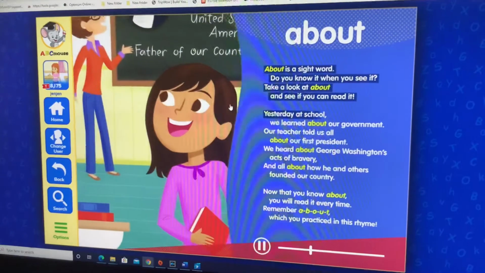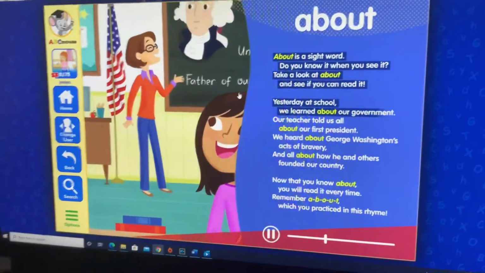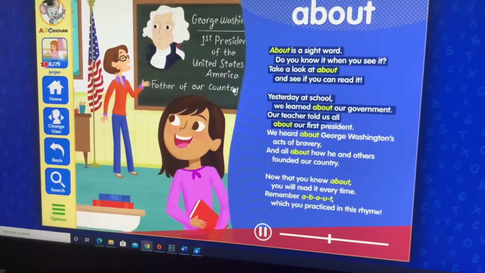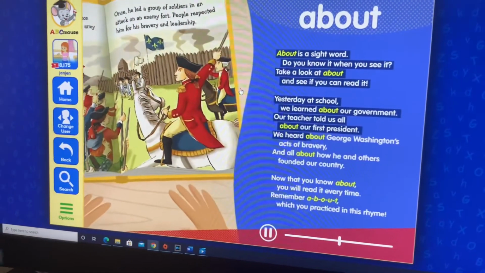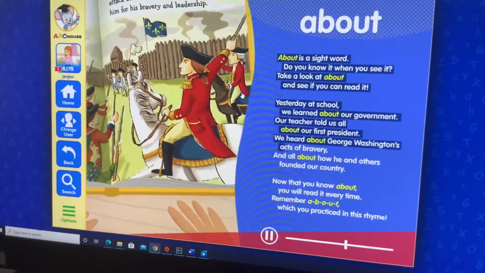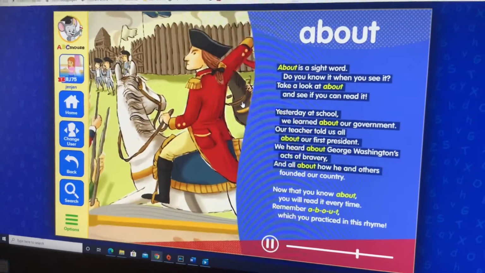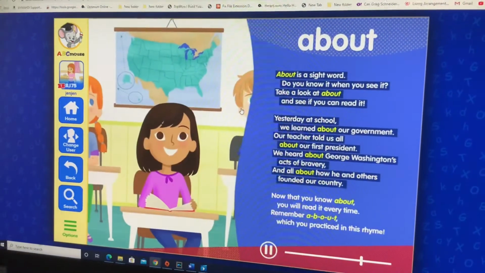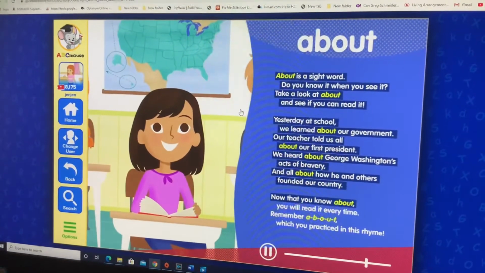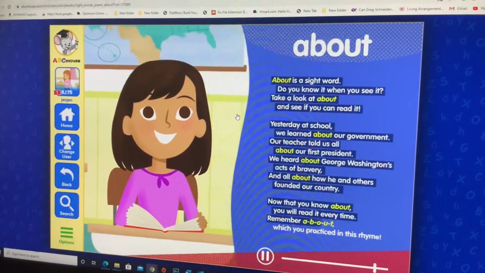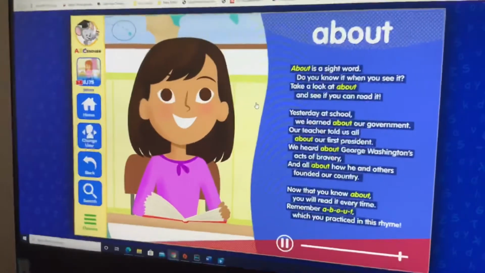Yesterday at school we learned about our government. Our teacher told us all about our first president. We heard about George Washington's acts of bravery and all about how he and others founded our country. Now that you know about, you will read it every time. Remember ABOUT, which you practiced in this rhyme.